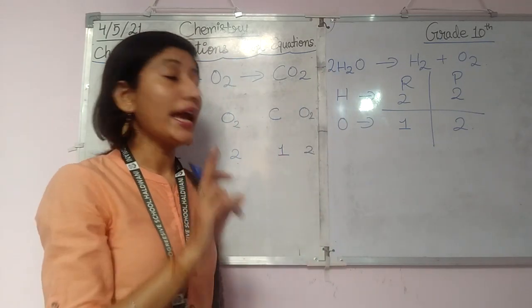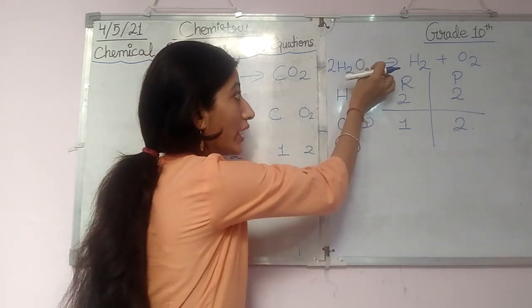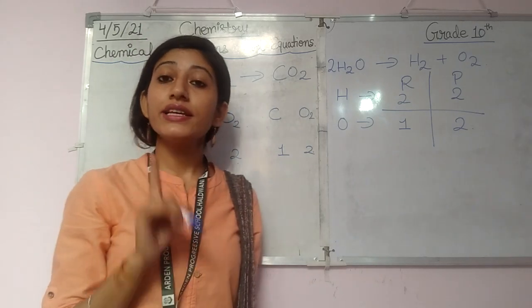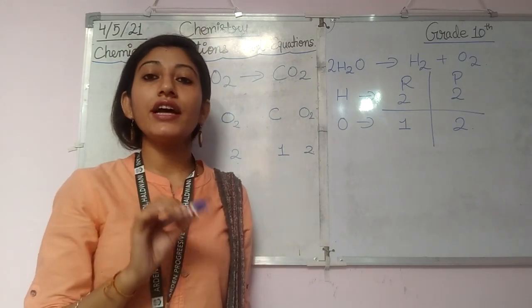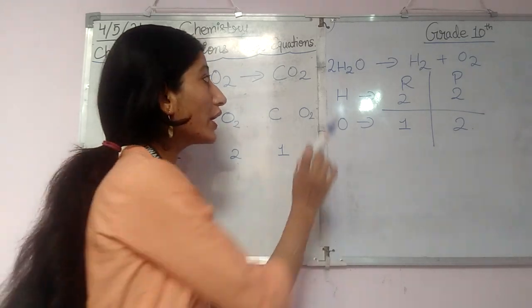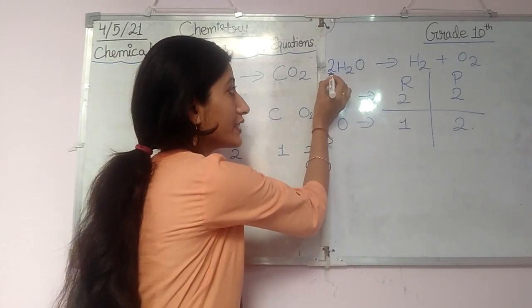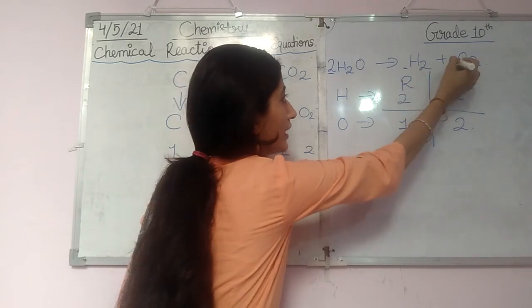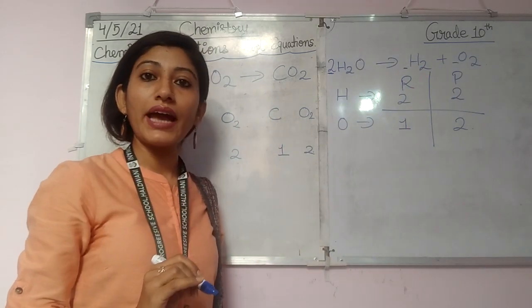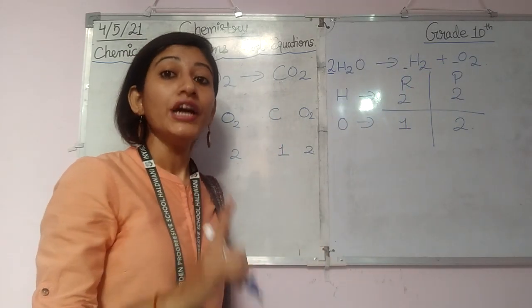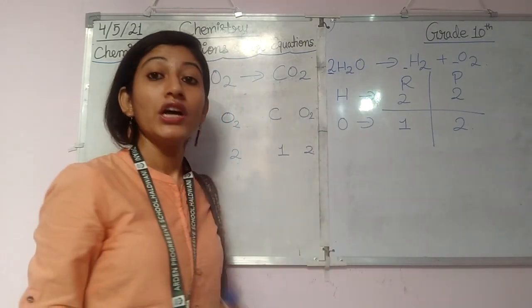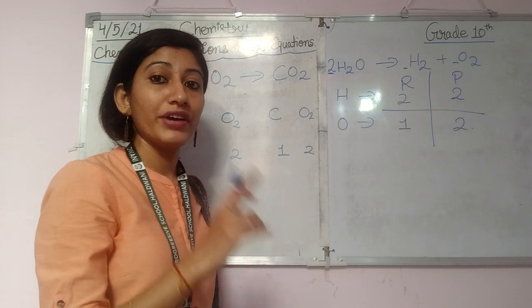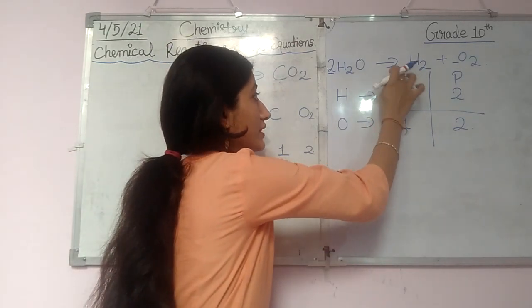You cannot add any number in between or at the end. The changes that you need to do, you can only do in the front side. Only in these places can you make any type of changes, but you cannot change anything in between or at the last. Keep this clearly in your mind. No need to be confused in this case.